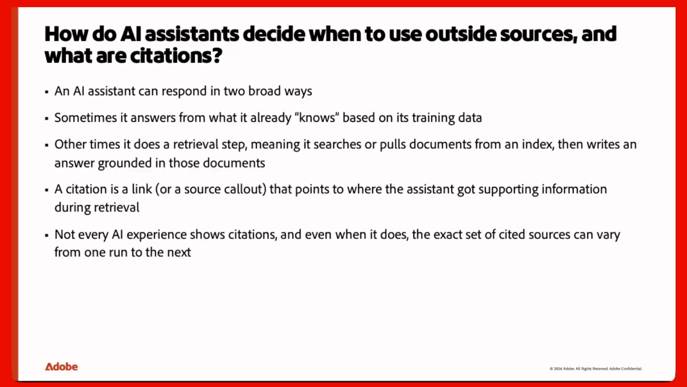How do AI systems decide when to use outside sources and what are citations? An AI assistant can respond in two main ways. Sometimes it answers from what it already knows based on its training data. Other times it does a retrieval step, meaning it searches or pulls documents from an index, then writes an answer grounding to those documents. So let's have a look in real life how that would look.